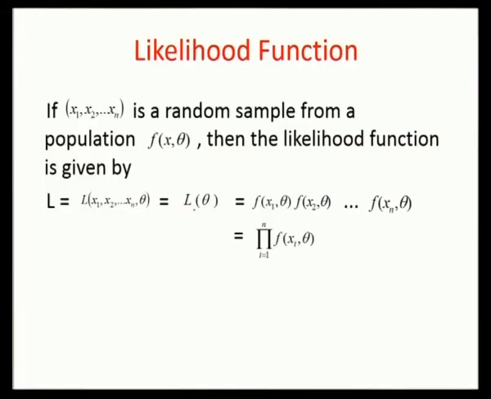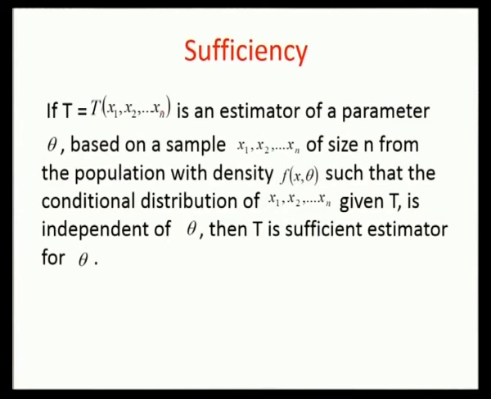Up to xn, comma theta, which we can denote as L of theta, which is equal to f of x1 comma theta, f of x2 comma theta, etc., up to f of xn comma theta, which you can combine as a single statement as the product of f of xi comma theta. Hence your likelihood function L can be denoted as the product of f of xi, theta. Having known this concept, let us move to the definition of sufficiency.